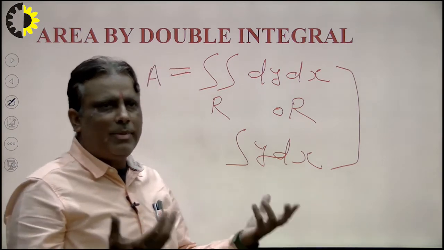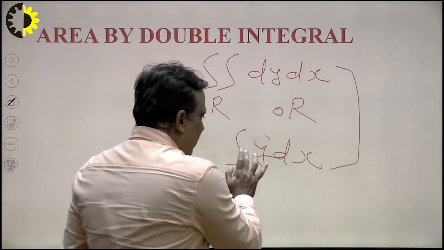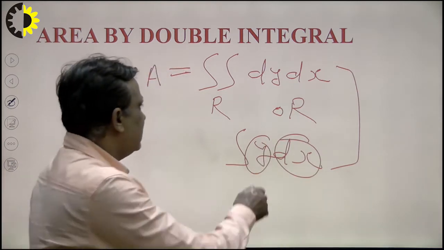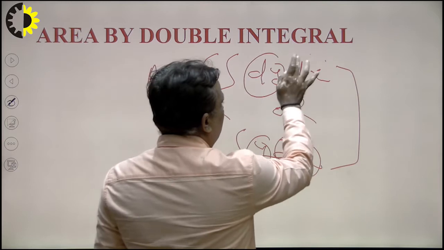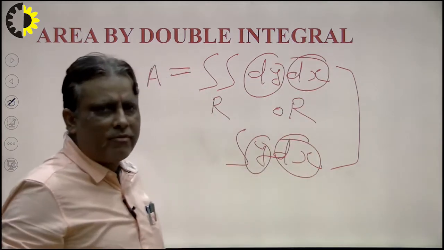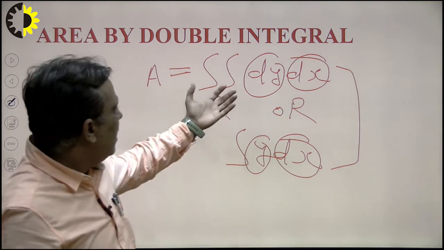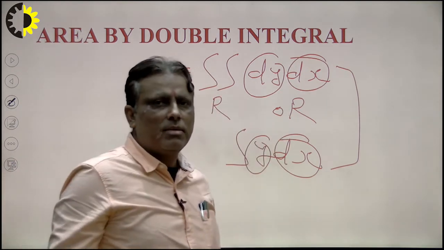That means area will be length into breadth. So y is the curve and dx is the breadth, right? So length into breadth, this is area, and this is also the area, length into breadth. This is the basic common formula of any region. Area is length into breadth here. So what is the difference here? There is no difference, both are the same.